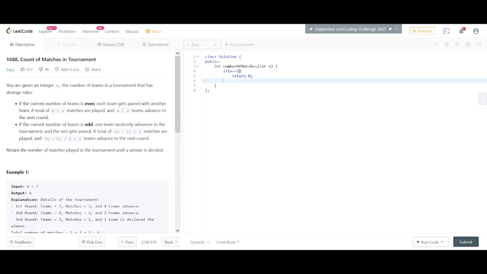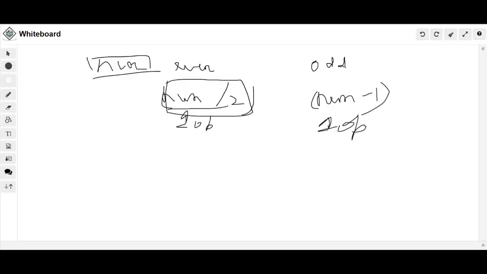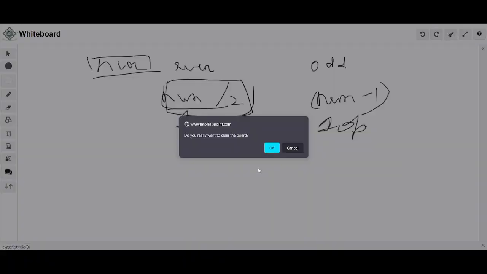Otherwise, we could think of a recursive call the same way that we applied in the previous question, where we need to reduce the number of steps to 0. We could just return a function. So we need to return something when it is even and something when it is odd. So let's just say, for